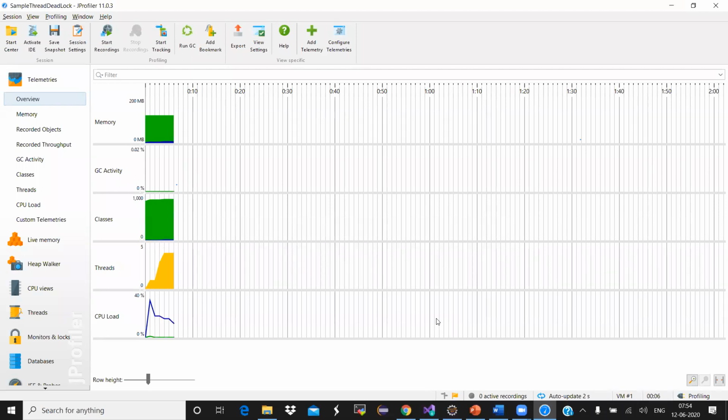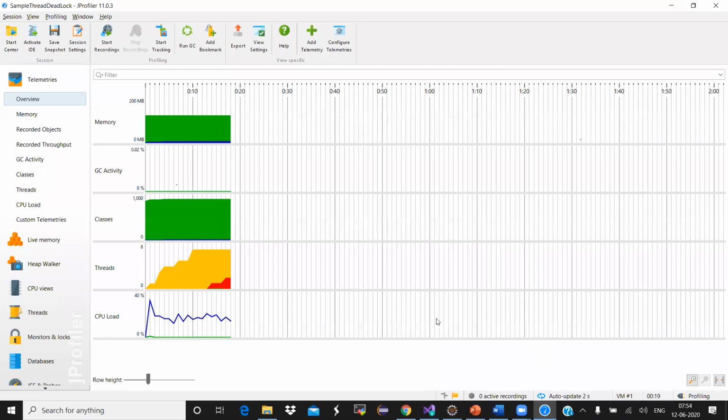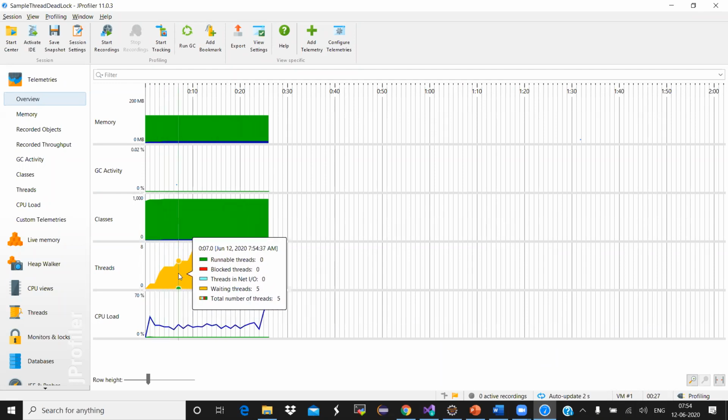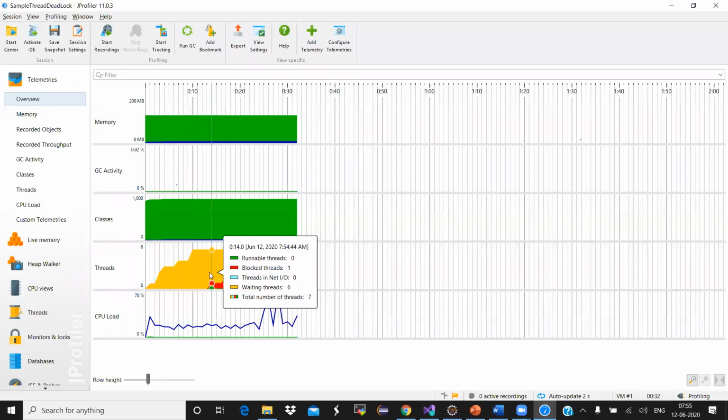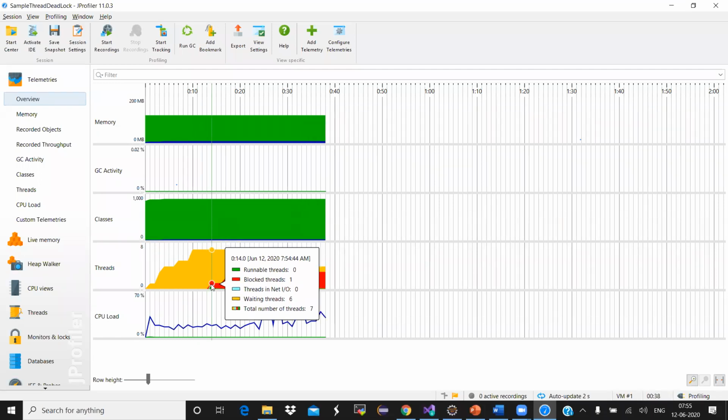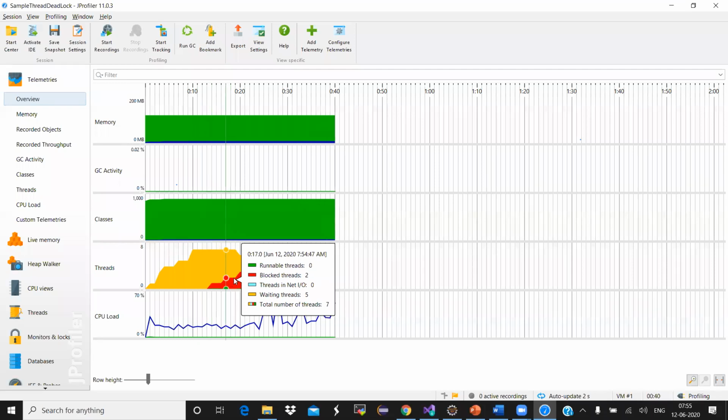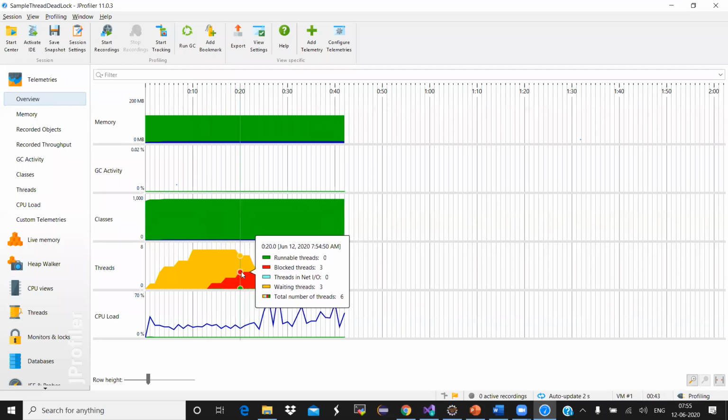What are all the other monitors that you have to monitor during your load test? What are the different ways of taking multiple heap dumps and thread dumps? How to read a heap dump file and thread dump file? How to analyze the thread logs? If you see the threads here, the blocked threads are 0, right? The waiting threads are 5. The running threads are 0. Now if you see the color in red here, now you're seeing the blocked thread 1. Now you're seeing the blocked threads 2. In the same way you will be seeing like this.